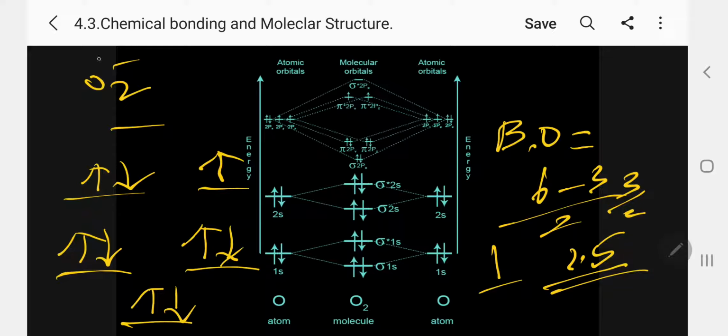Suppose it is O2 2 minus, so there is one more electron here. In that case, 6 minus 4, the bond order is, 4 means, only 1. 2 by 2, bond order 1, diamagnetic.